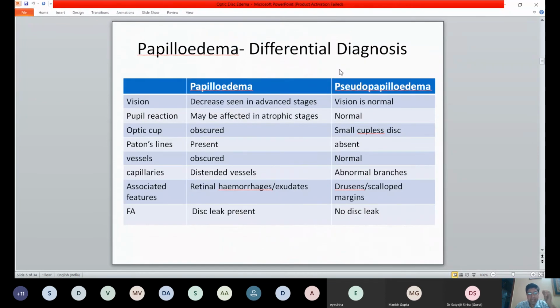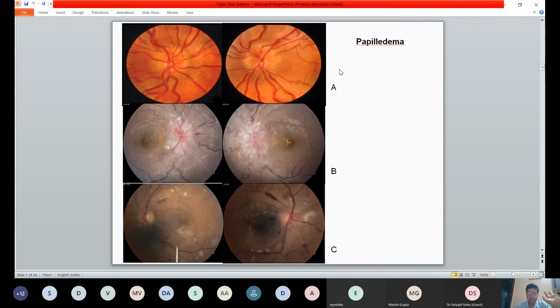So we look at bilateral disc edema when we're starting with. Again, how to identify papilledema. So you have bilateral disc edema, whether it's true papilledema or not. Usually the key differentiation is with pseudopapilledema, and we'll come back to this slide. Let's look at these photographs first.